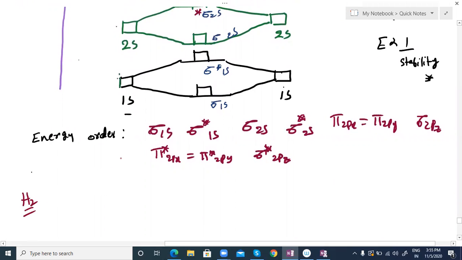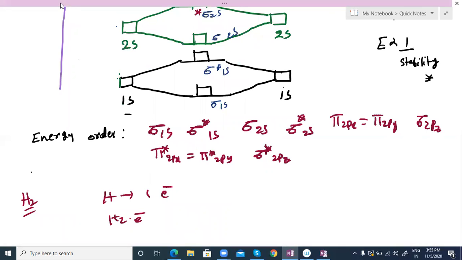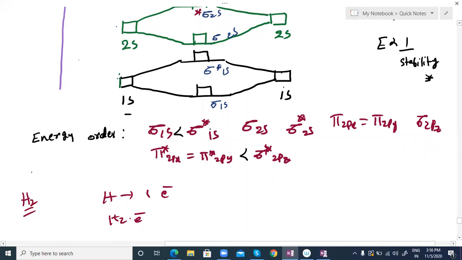So you can understand here which ones have the least energy: bonding orbitals. Electrons always prefer to stay in bonding molecular orbitals. In H2 molecule formation, hydrogen has one electron. H2 means two electrons. So you can write it here. Two electrons means we have to follow this order. The highest energy, as we already showed, is sigma 2pz. The least energy is sigma 1s. So first you have to fill molecular orbitals, the same as electronic configuration.